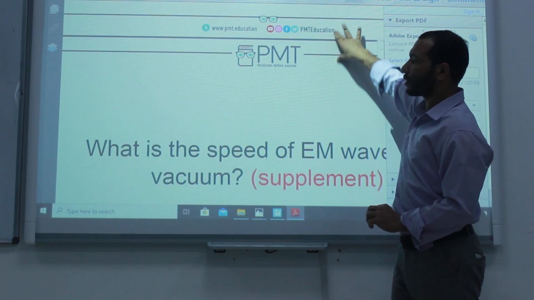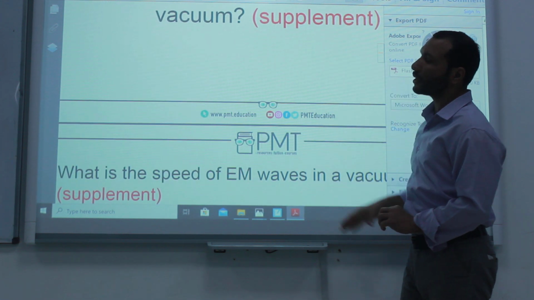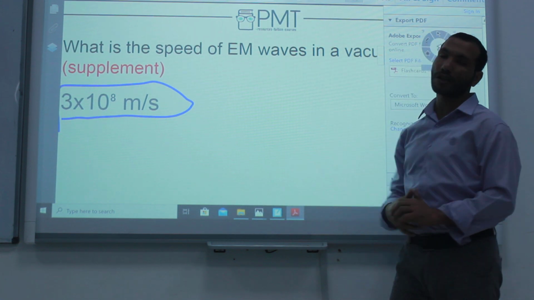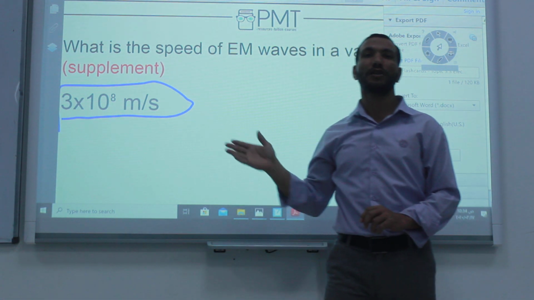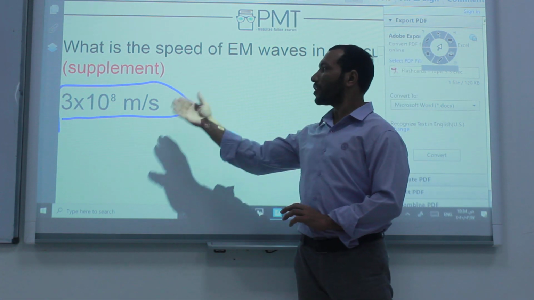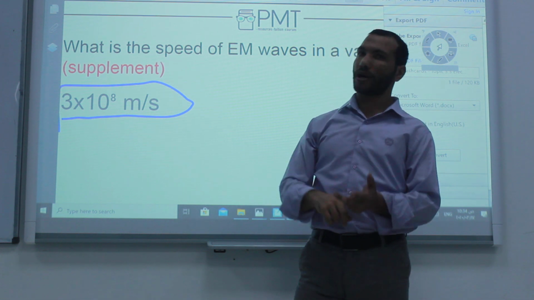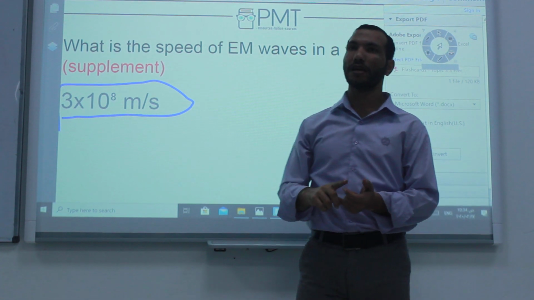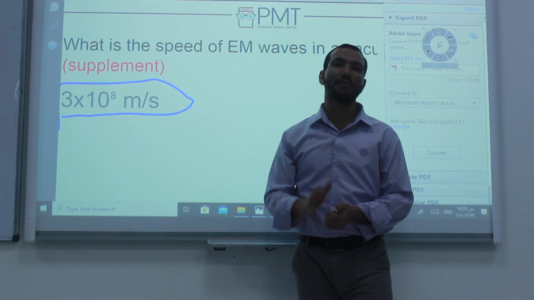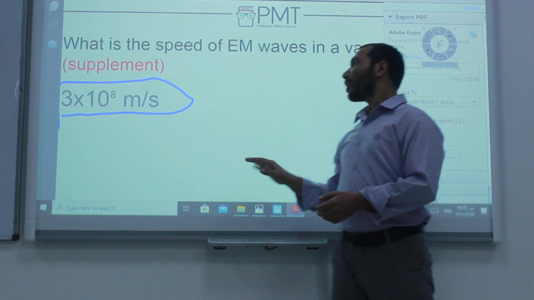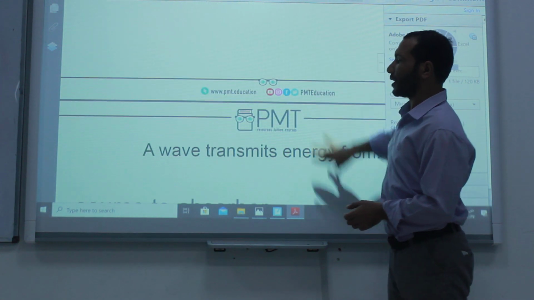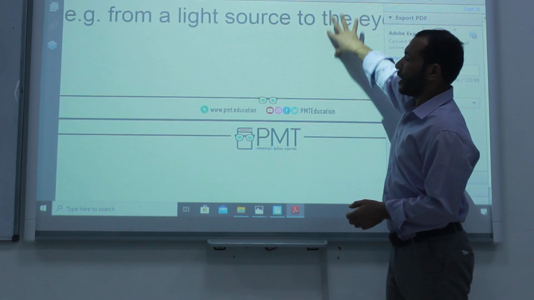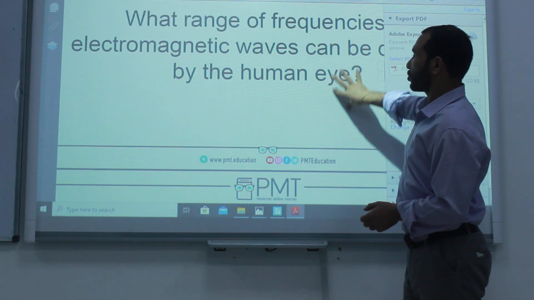Here we have something called the speed of the electromagnetic waves. The speed of electromagnetic waves is 3 times 10 to the power 8 meter per second. This is for gamma rays, for light rays, for everything. They are the same speed. Of course, here we have the same properties of the rays.